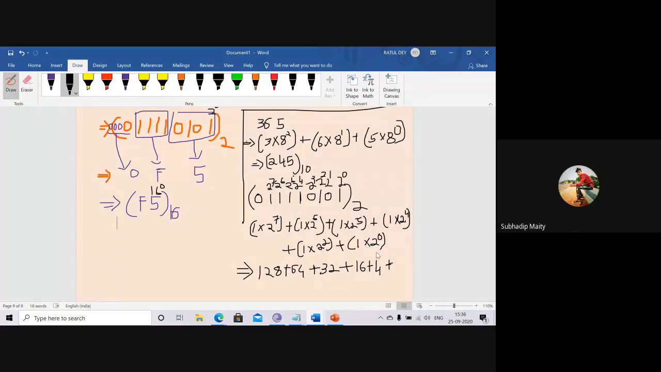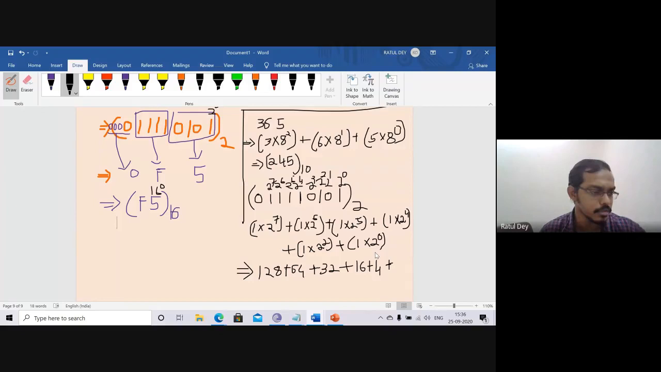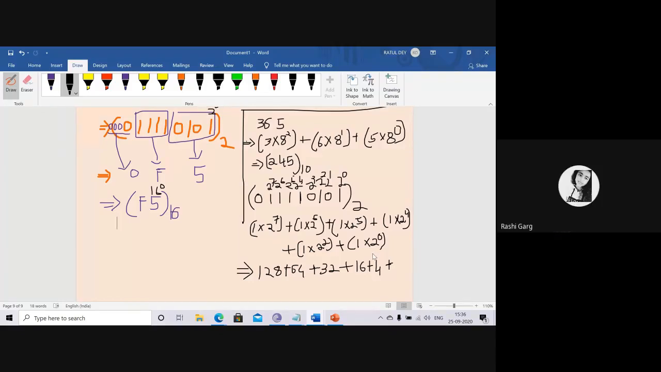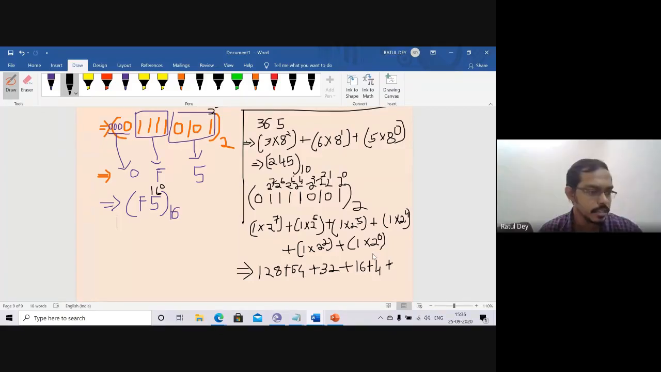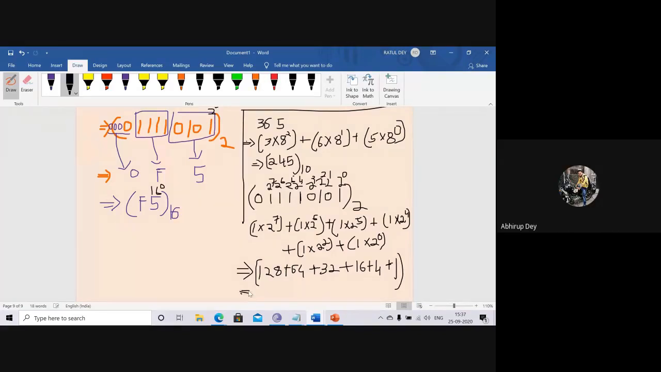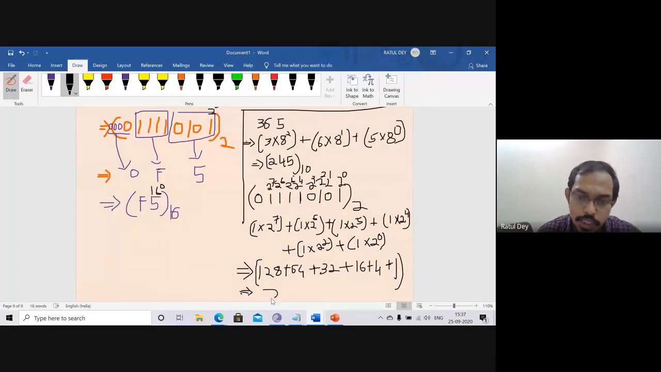You can see that my screen is visible to all of you. This is 2 to the power 0, which is the value 1. Now what is the sum of this? You can remember the sum should be 245, because we just checked that 245 is the previous one. You can remember this one and that one should be the same.